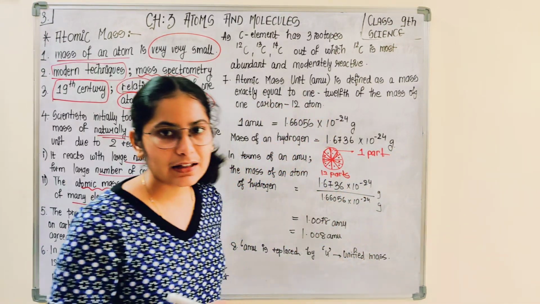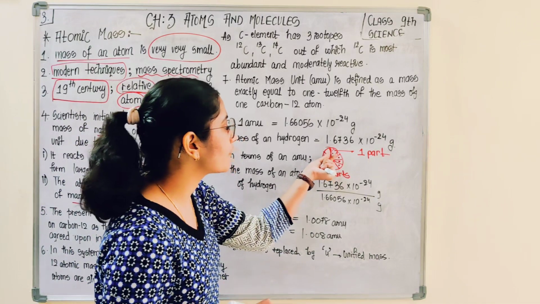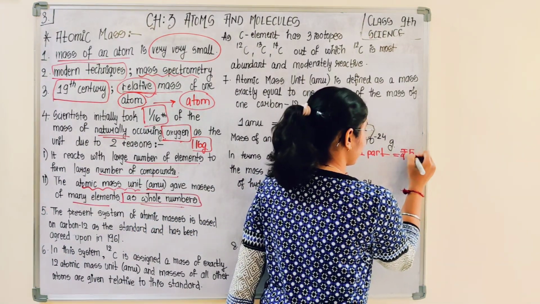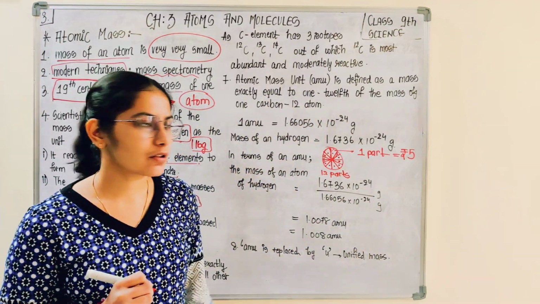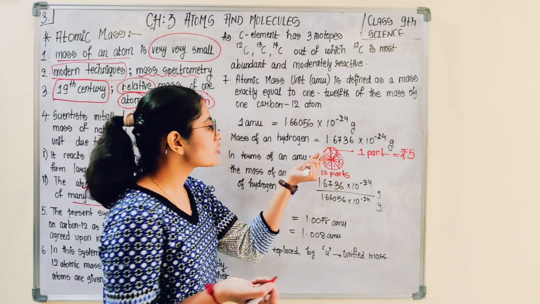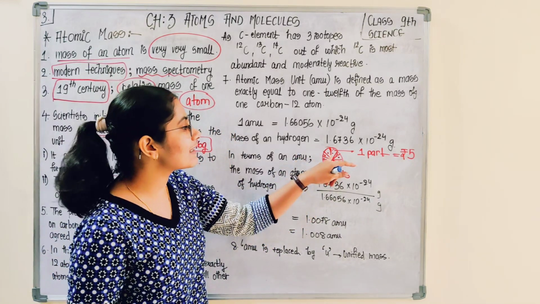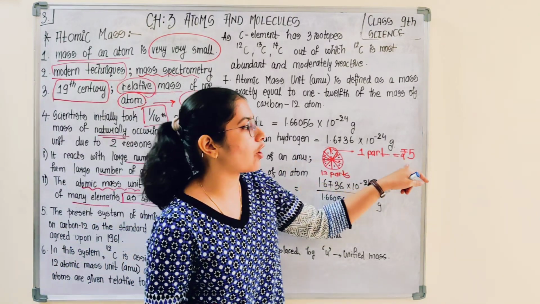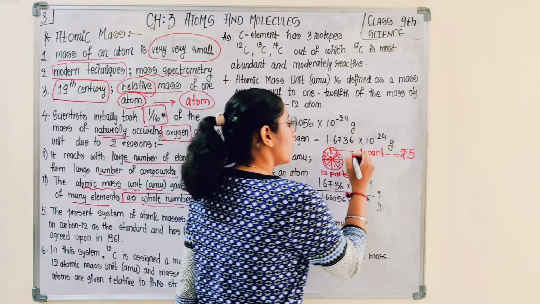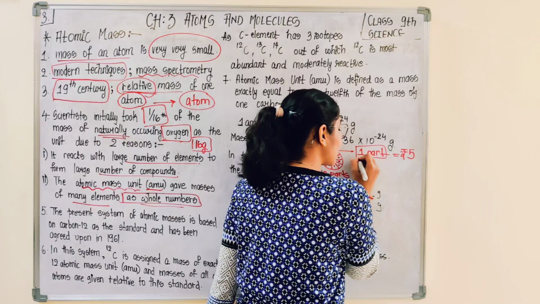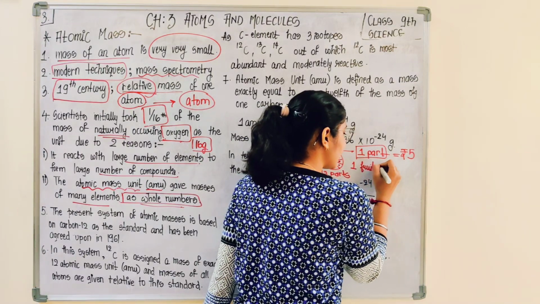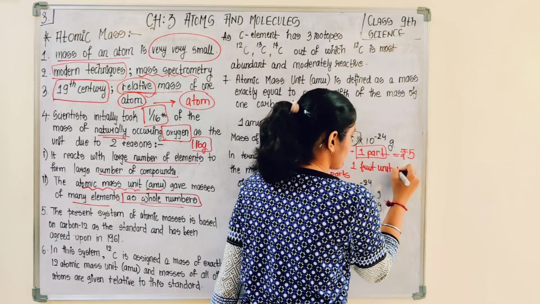he decided to sell this one part of watermelon at a cost of ₹5. Suppose this is a hypothetical situation. Now this one part is the one fruit unit mass.